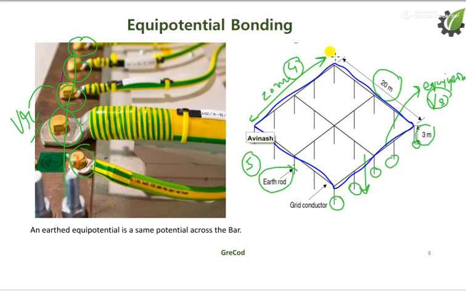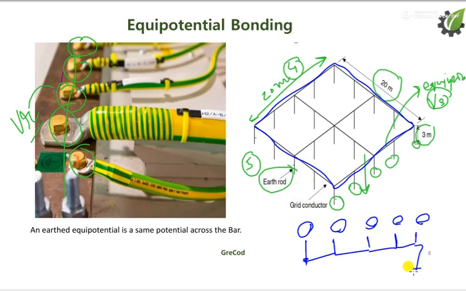The most important thing is that if we are connecting different equipment, and we connect this equipment from here, then here, then here, then here, and then we ground, this particular earthing is bad earthing in industry. So what we have to do is ground each one separately: this is the first, this is the second, this is the third, and we should have a bar like this, and this bar has an equal potential across it.